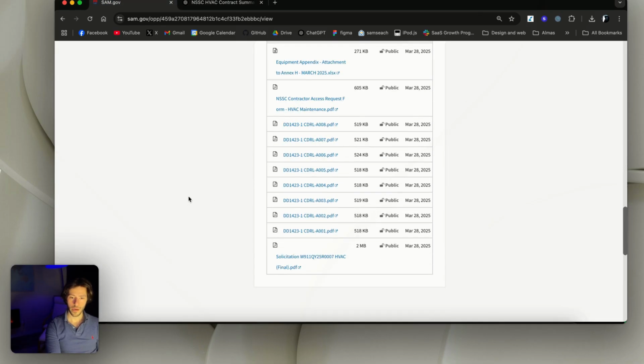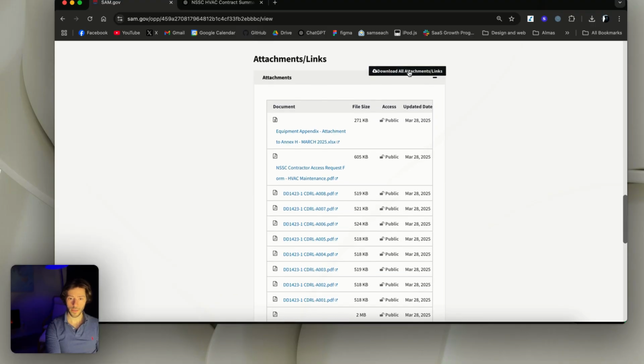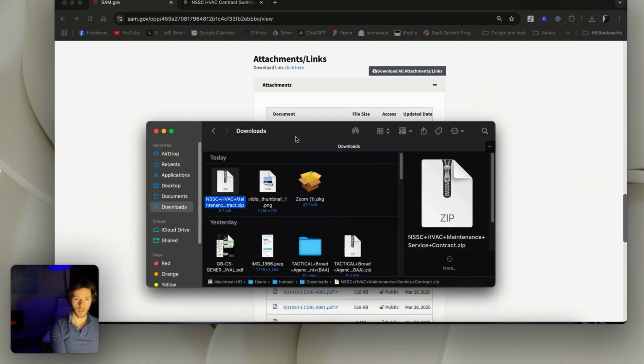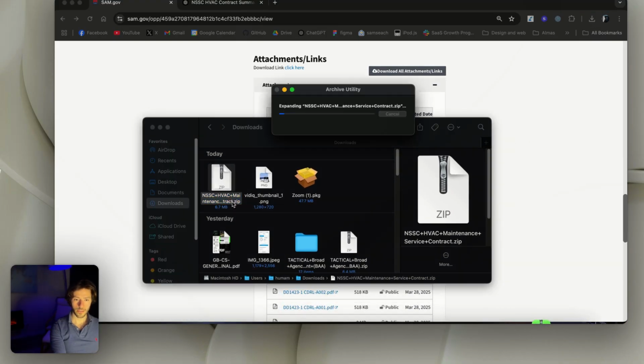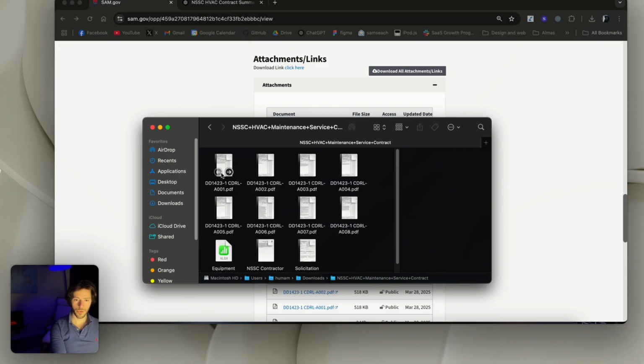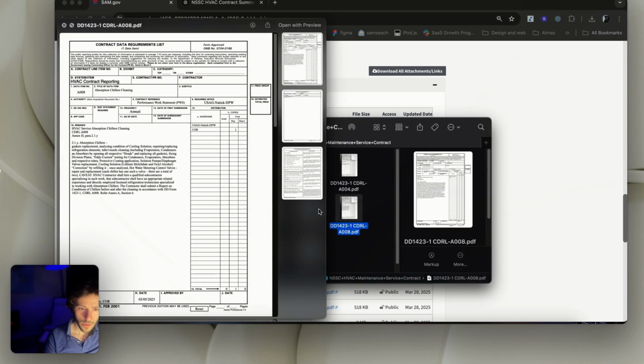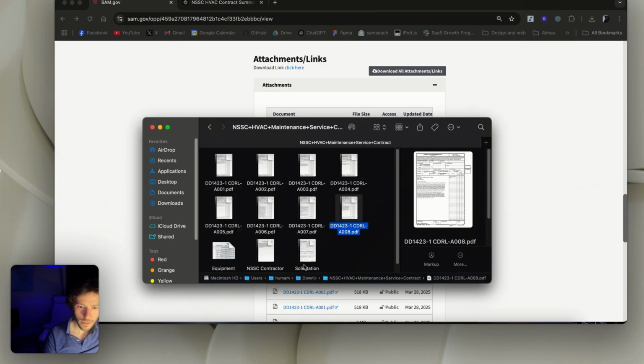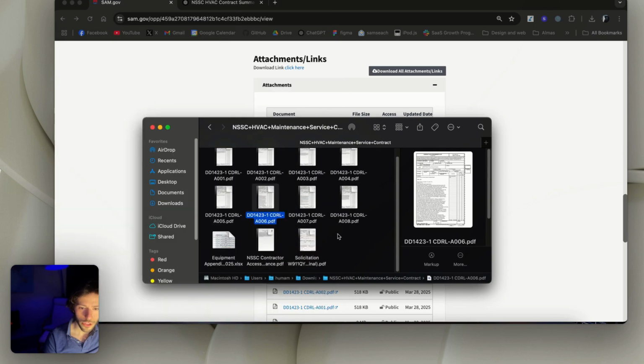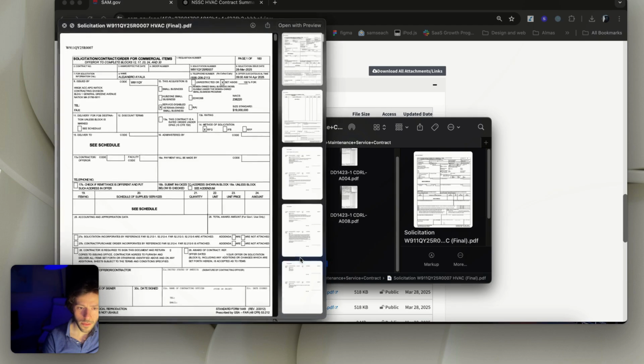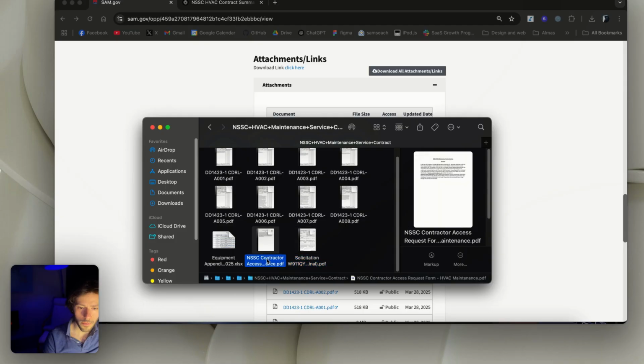Nice. Now we have a few attachments here, so we're gonna download all of them. And here we have the download, so we're just gonna unzip it, and then we're gonna open it, and then we just have to go through these one by one. We want the RFP, for example. So all the sheets. Okay, so maybe it's that one. Okay, so I'm gonna assume it's this one, the PDF.